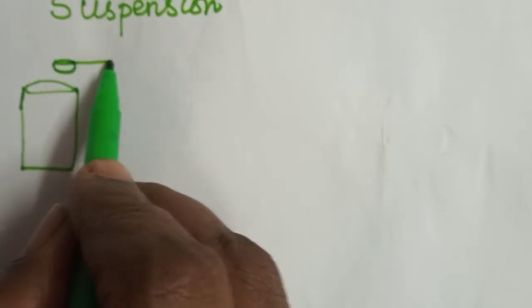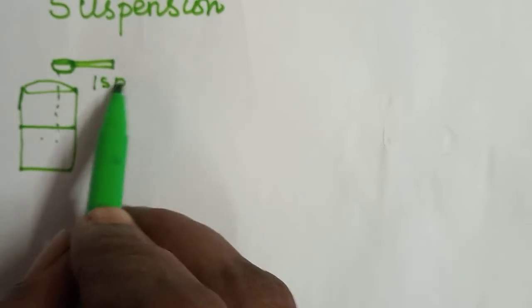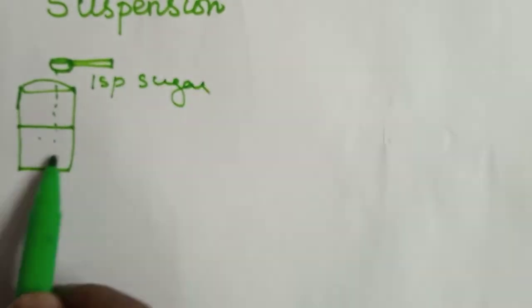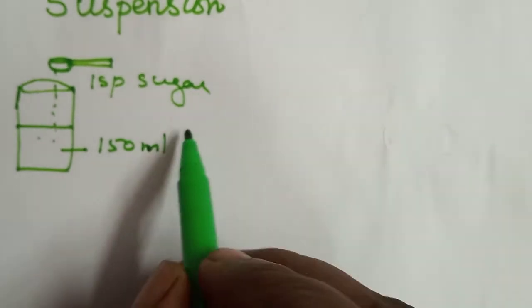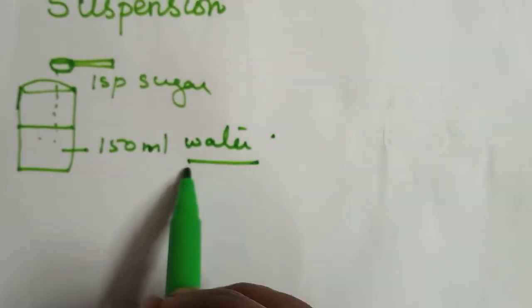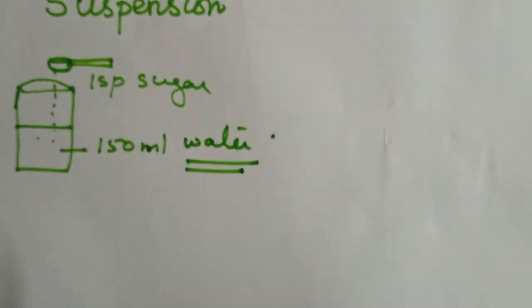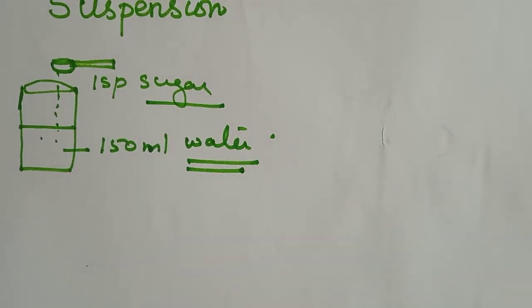See, this is a sugar solution. I am adding some sugar in that. Only one spoon of sugar, and I took 150 ml of water. So here this water is the solvent and the sugar is the solute.